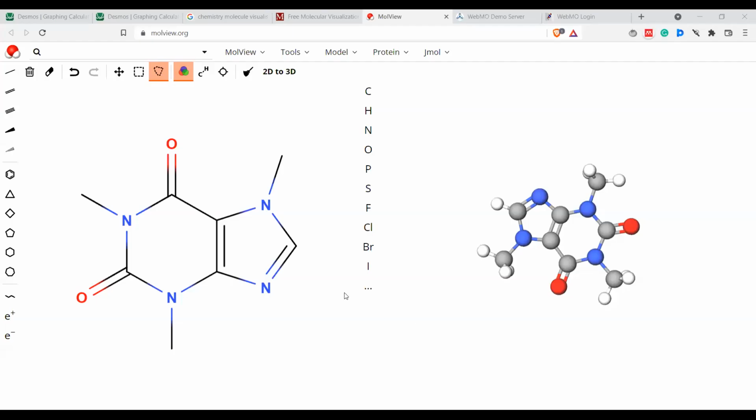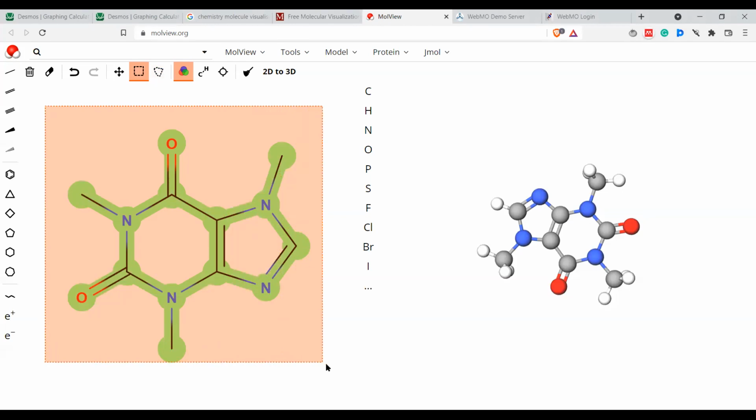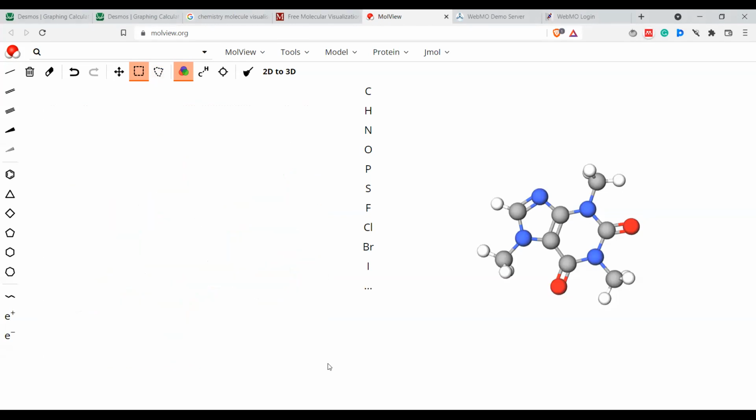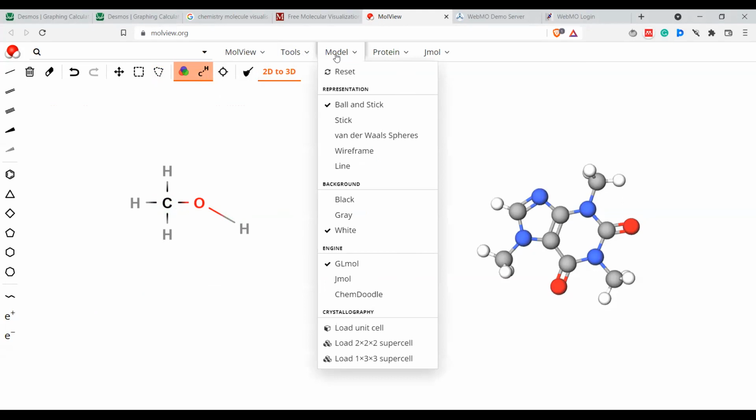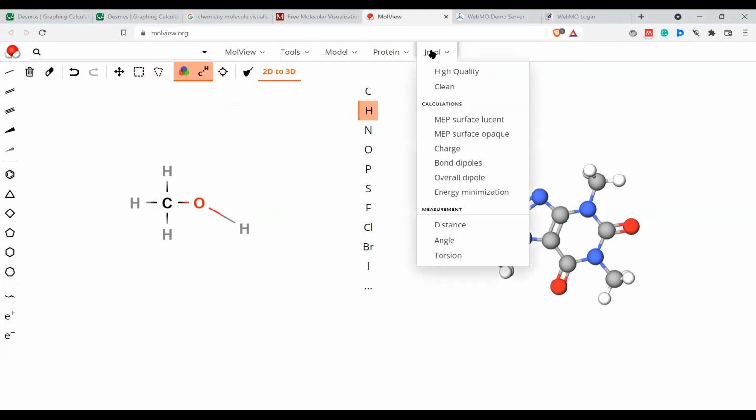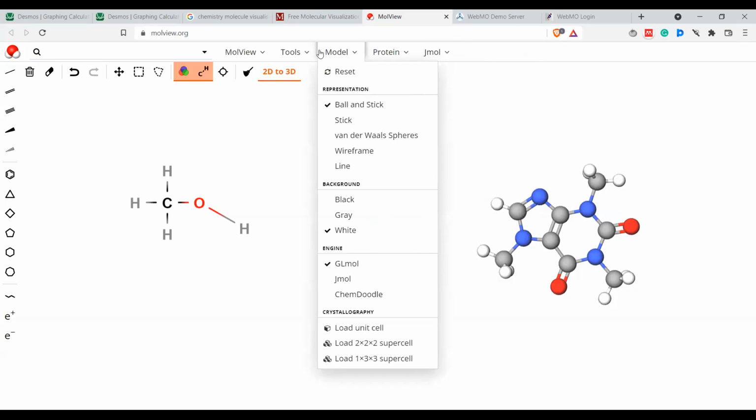You see this? Yes, sir. So this is moleview.org. But here I don't think you can do much optimization, because let's see. You can add hydrogen. If you want to change, you can select oxygen, and if you click on hydrogen, it will get oxygen. Then you need to bond those with hydrogen. I don't think you can do optimization. Optimization is somewhat important.